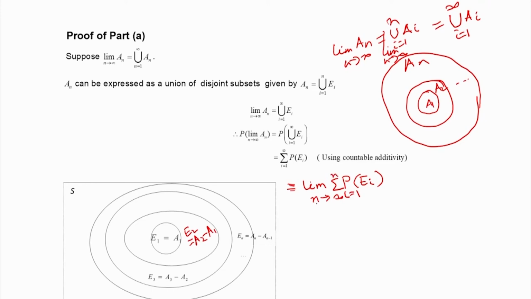So, this upper limit infinity we are writing as the limit as n tends to infinity.